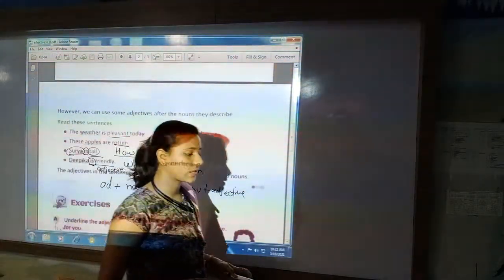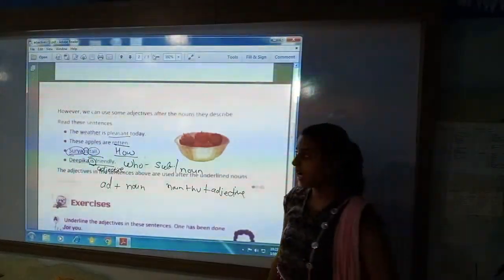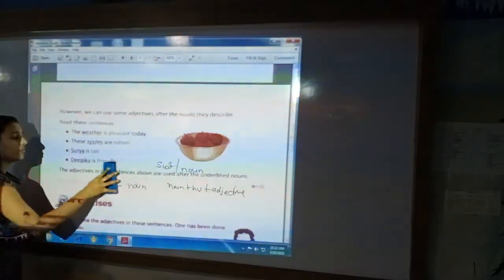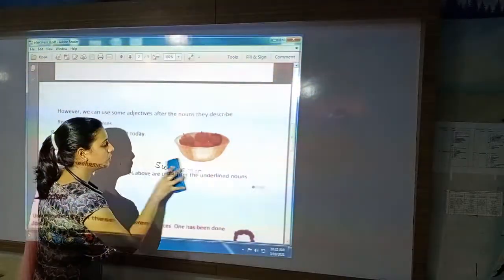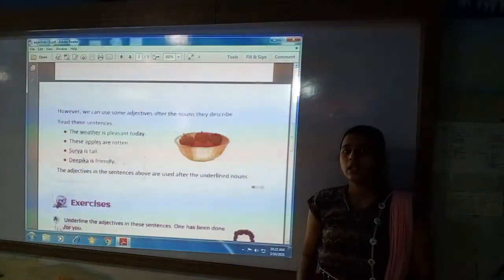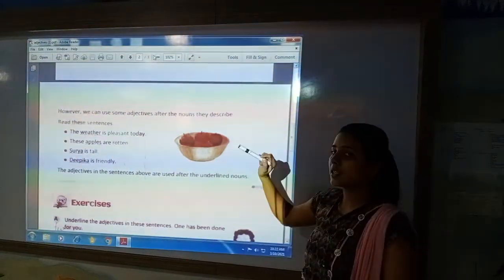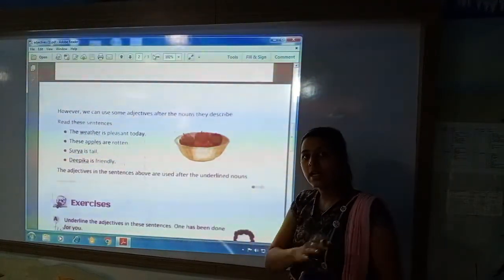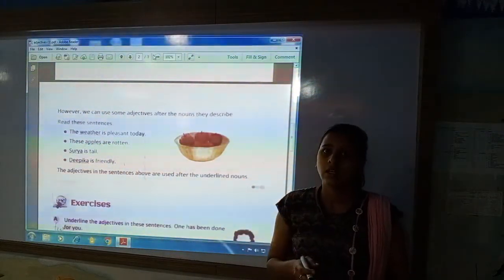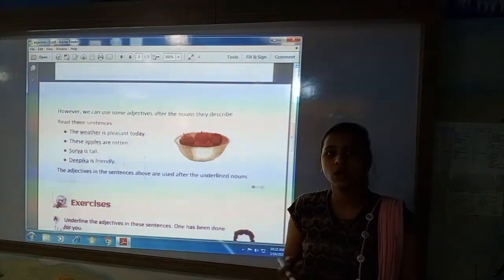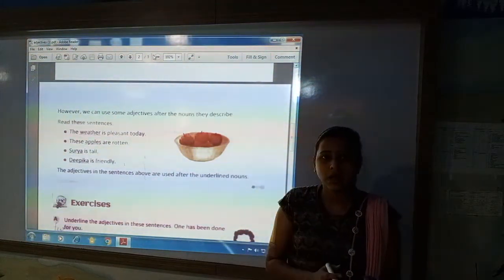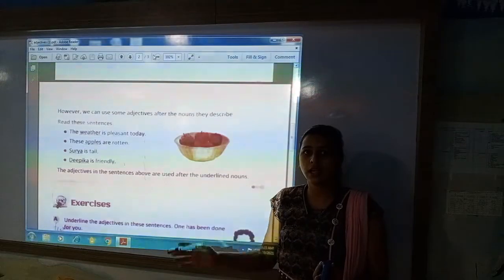Now I guess it is clear to you how you can put adjectives in the sentence, either before the noun or after the noun. When you use the adjective just before the noun, the sentence structure will be adjective, and directly after the adjective there will come the noun for which the adjective is used. Adjective is nothing else but the describing word of a noun. So when the describing word is put before the noun, that describing word is describing exactly the noun after that word.